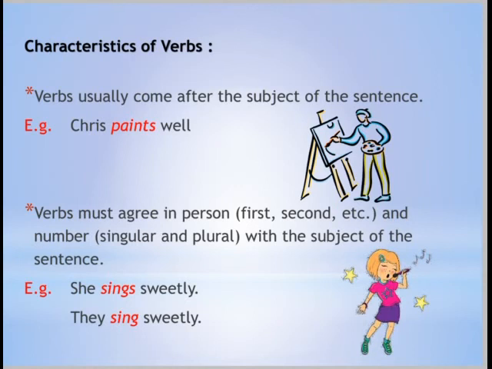The second characteristic: verb must agree in person. Verb agreement should be there. If first person comes, then which kind of verb will be used? I mean, without s and es or ies followers. S or es occurs when it is singular, we can say the third person singular comes, like he, she, it, so then verb gets s or es or ies as per the rule of spelling. And if first person and second person comes, then that will be the verb just, like they sing sweetly and she sings sweetly.